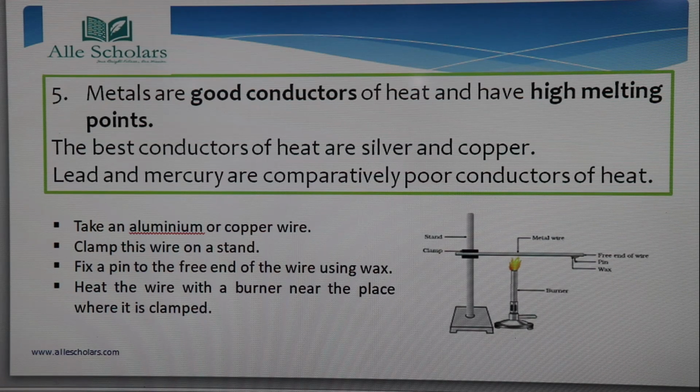But there is an exception here. If we talk about metals, they are a good conductor of heat and most metals have a high melting point, but there is an exception with some metals that don't have a high melting point. The examples are gallium and cesium. They have very low melting points. Okay, so if we take them on our palm, they are going to melt.